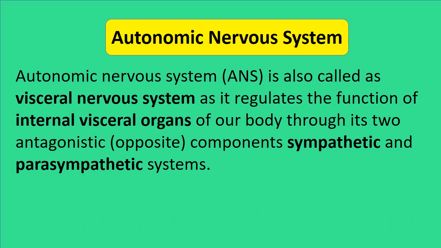Next one, the autonomic nervous system. The autonomic nervous system is also called the visceral nervous system. It regulates the function of internal visceral organs, important internal organs like the heart, lungs, and the organs of respiration, digestion, excretion. These are all internal visceral organs. The autonomic nervous system consists of two components, sympathetic and parasympathetic. Sympathetic and parasympathetic are both antagonistic in function.